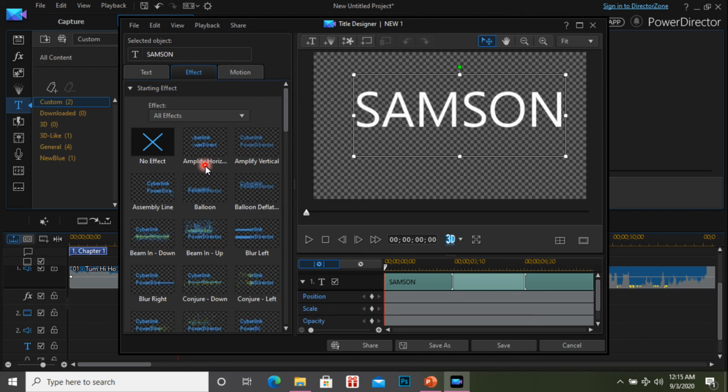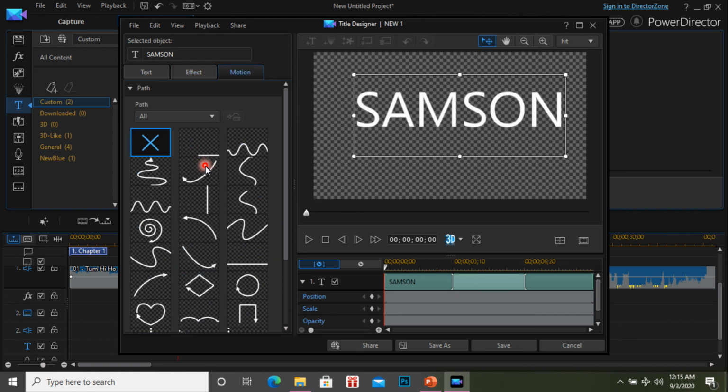And another one is the motion. We already studied it. Same thing, we can keep the path, where my text wants to enter, what the exit path is, and we can customize everything. The text is a very important one. Finally, you can credit your video, and you can make a watermark. Sorry, bookmark means it's a watermark.